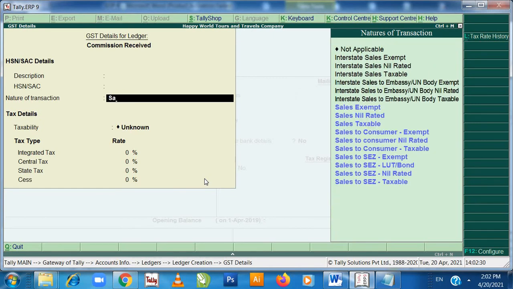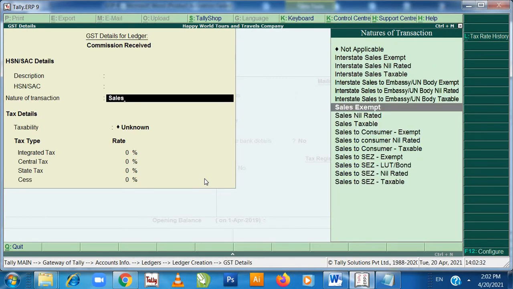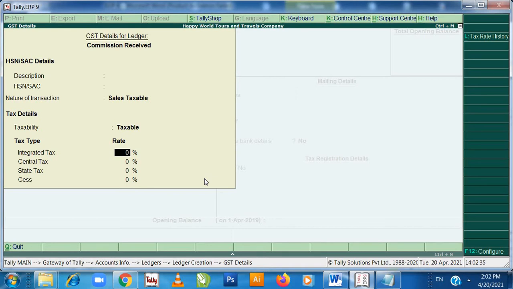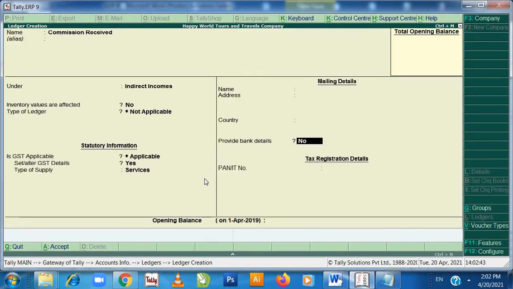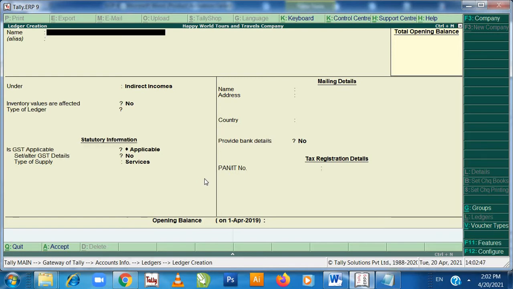It's sales taxable. Press enter. How much is the GST? It's 18%. Press enter. The type is service. Enter and enter.